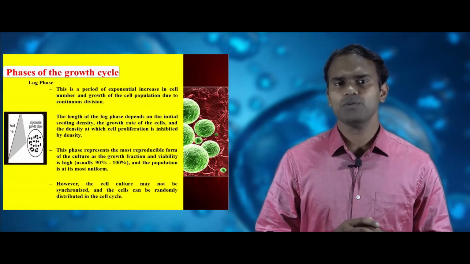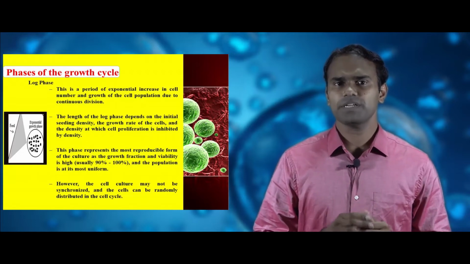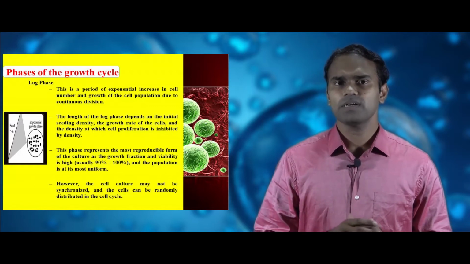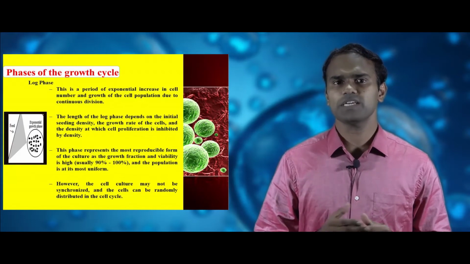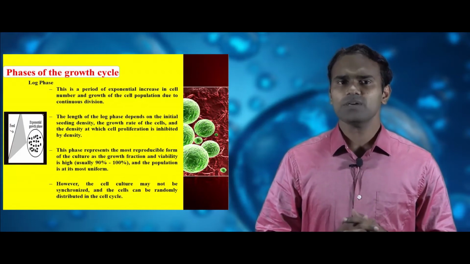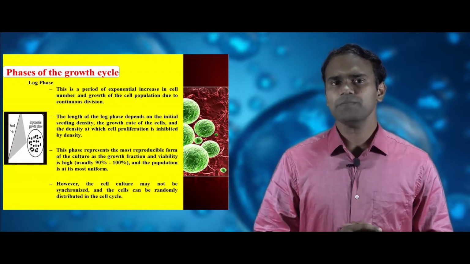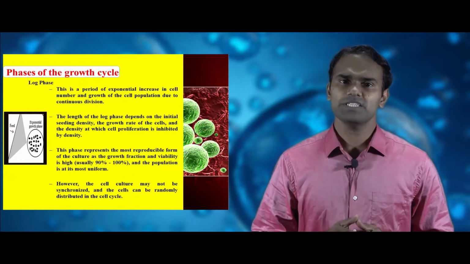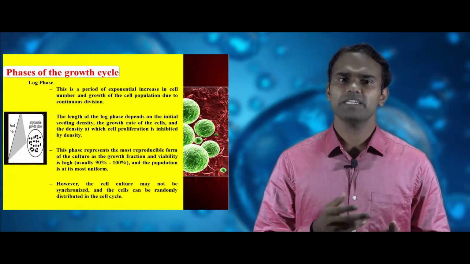Then we see about log phase. This log phase is a period where an exponential increase in cell number and cell population occurs due to continuous cell division. The length of the log phase depends on the initial seeding density, the growth rate of cells, and the density at which cell proliferation is inhibited.